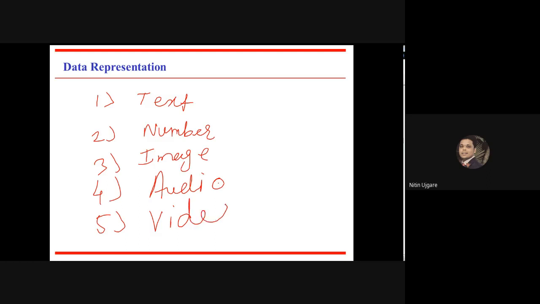The data that you are going to transmit over the transmission medium may take different forms. So data is represented with these different forms: text, number, image, audio, and video.